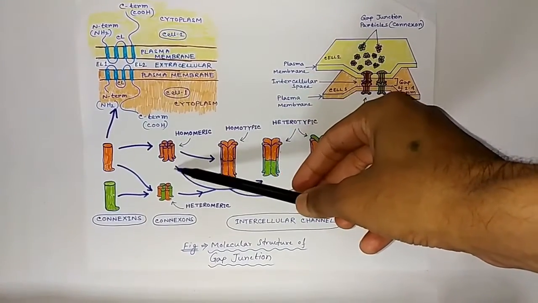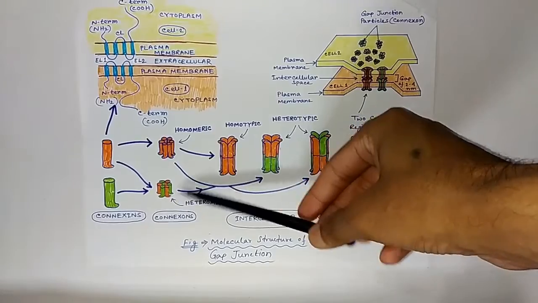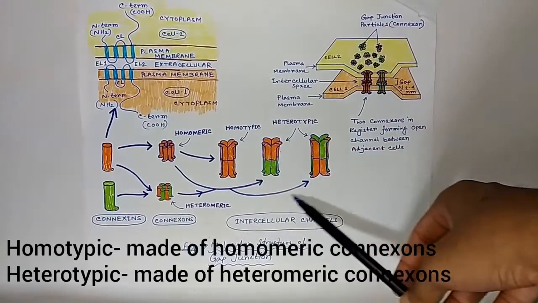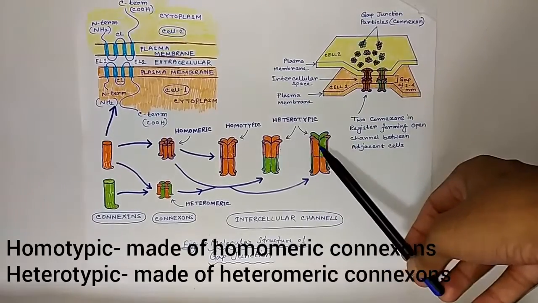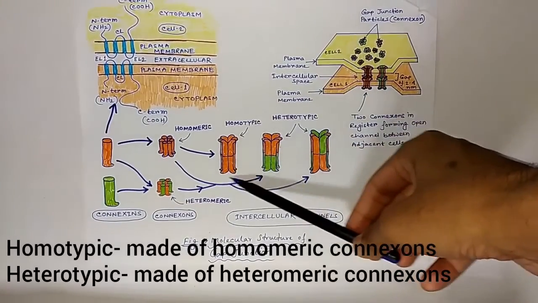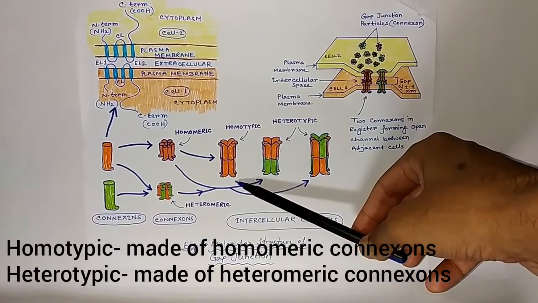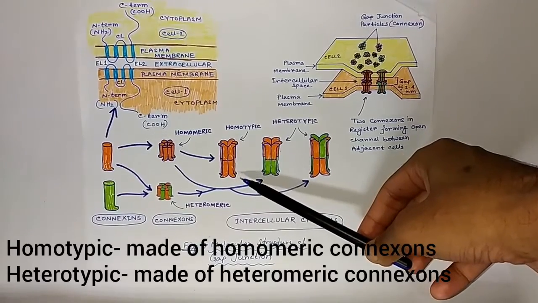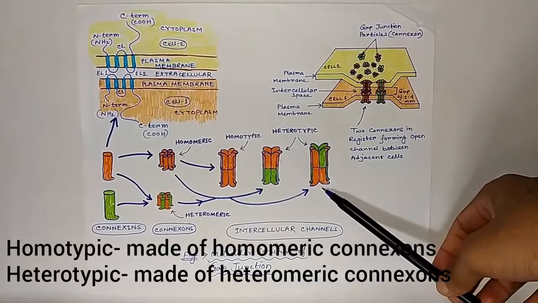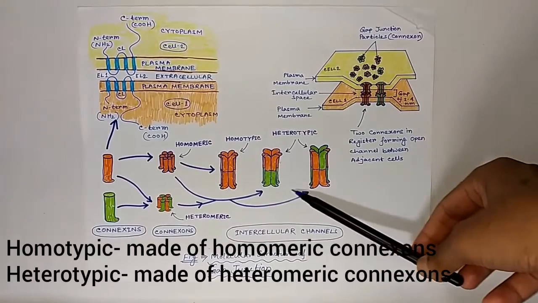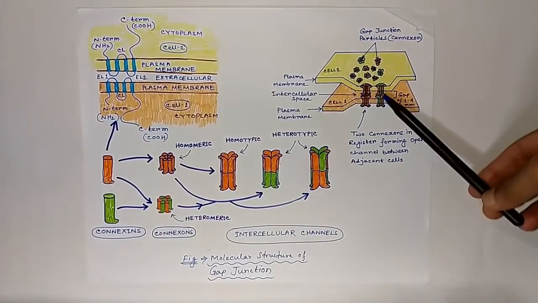As the connexons may be homomeric or heteromeric, the gap junctions also may be homotypic or heterotypic. The homotypic channels are made of homomeric connexons of both the cells, and heterotypic channels are made of heteromeric connexons.